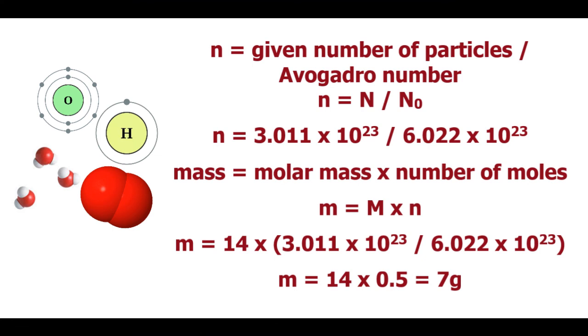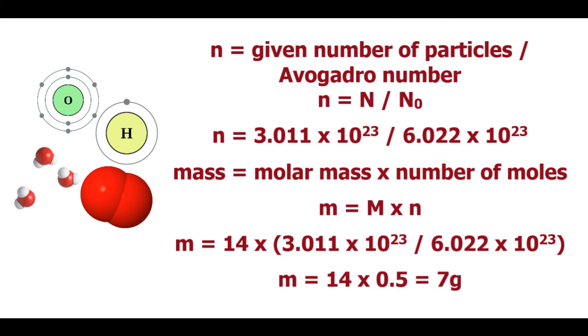So in the first part, calculate the number of moles, that is small n, by given number of particles divided by Avogadro number. So small n will be equal to capital N divided by n naught, which is 3.011 into 10 to the power 23 divided by 6.022 into 10 to the power 23.